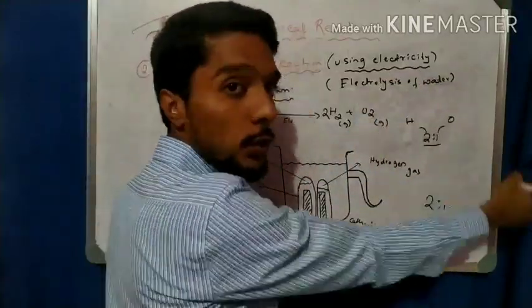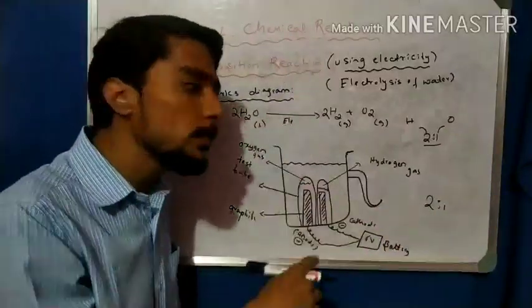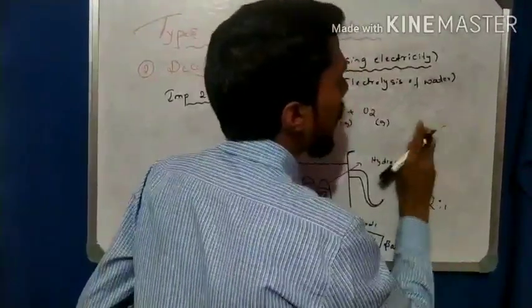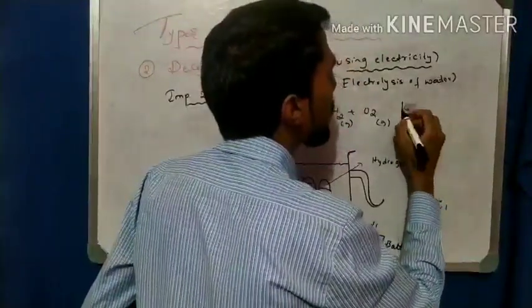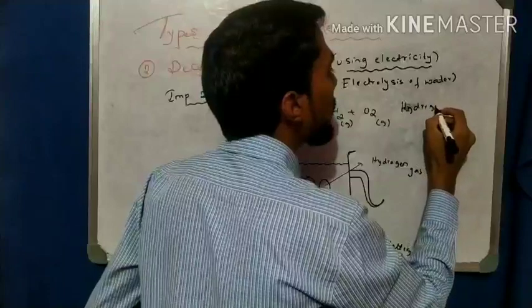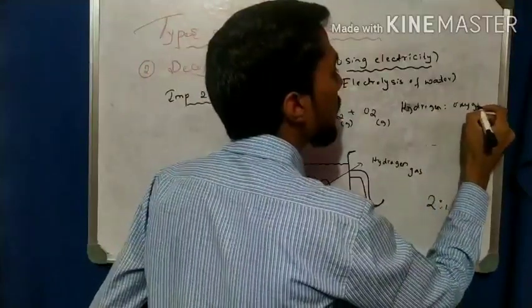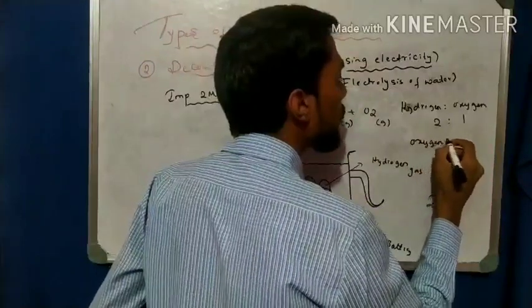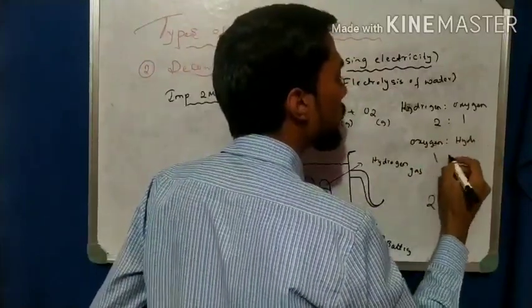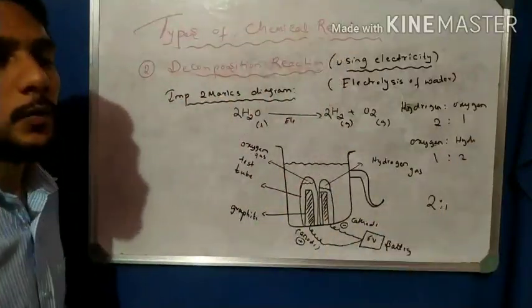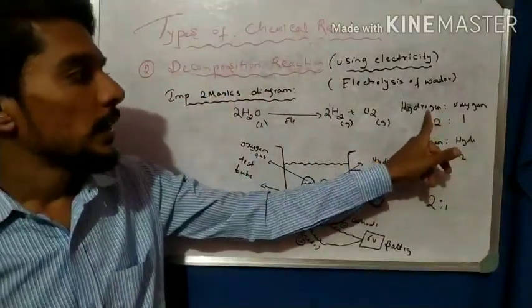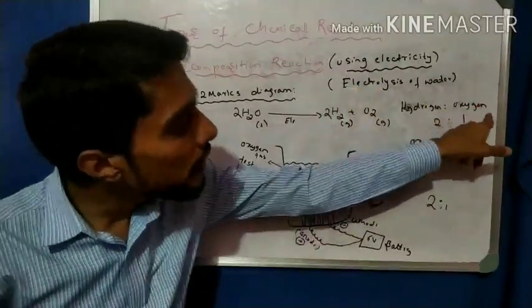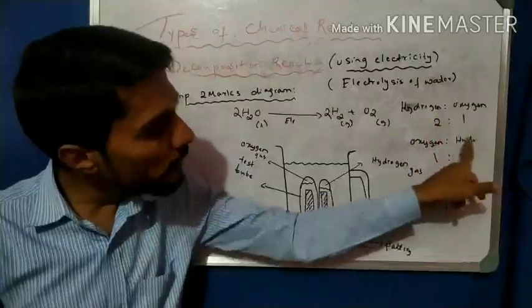Hydrogen to oxygen is 2:1, and in the reverse direction, oxygen to hydrogen is 1:2. You have to remember it. Carefully read the question. The decomposition of water molecules gives hydrogen to oxygen in the ratio 2:1. Oxygen to hydrogen is 1:2.